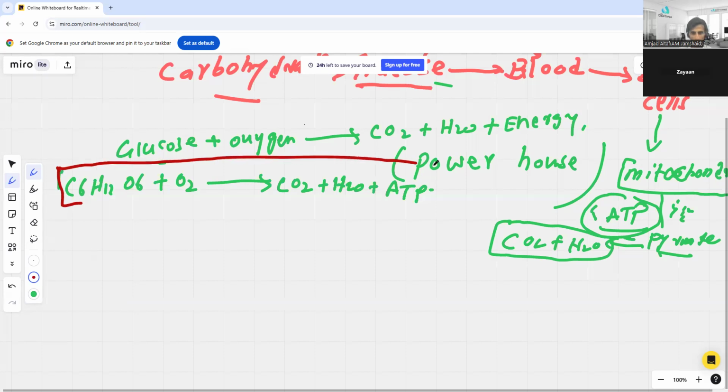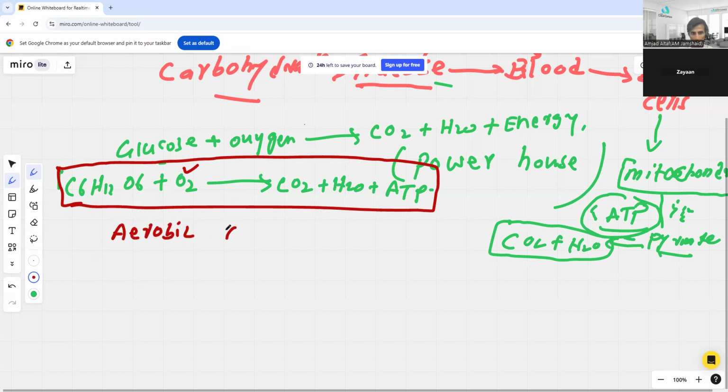So remember, the important thing is when you are breaking down this glucose in the presence of oxygen, that is called aerobic respiration.